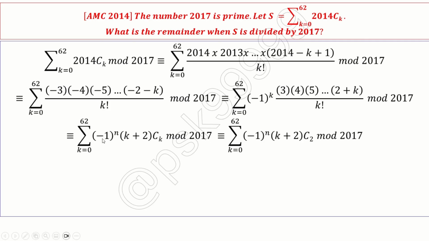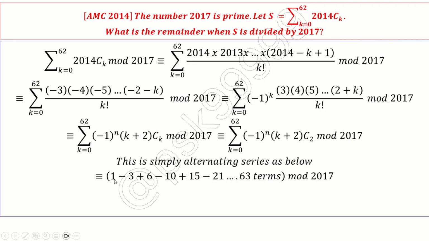I can write this as sigma minus 1 whole power k, (k plus 2) choose k, or (k plus 2) choose 2. Both are the same basically, modulo 2017. Okay. Now if I expand this one, this is easy. So the values I will get: when k equals 0, I'll get 1; k equals 1, I will get minus 3; then plus 6, minus 10, plus 15, minus 21, like this 63 terms I will get.